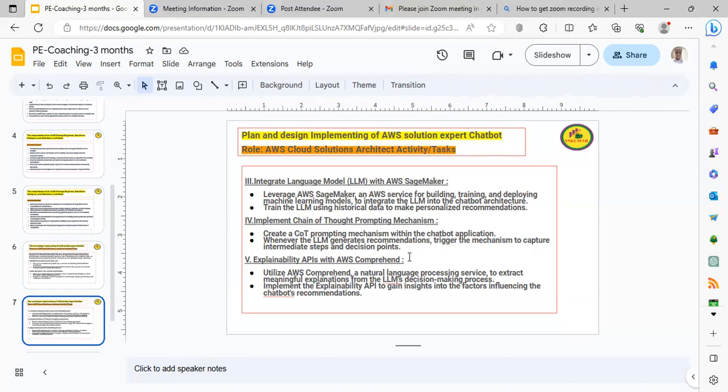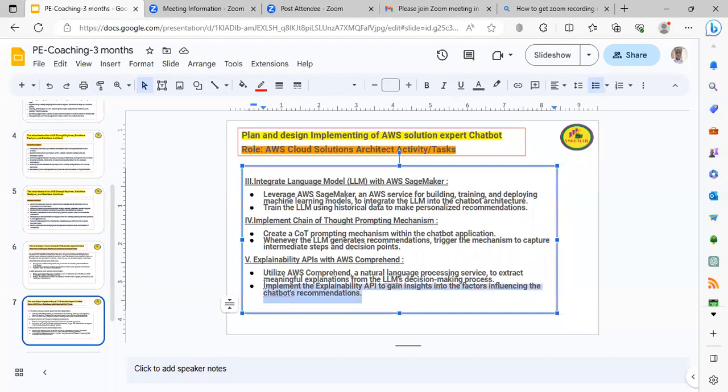Next, the fifth activity is explainability. Explainability APIs with AWS Comprehend. Comprehend is a service we saw in the beginning. Utilize AWS Comprehend, a natural language processing service, to extract meaningful explanations from the LLM's decision-making process. We have done the decision-making process in the previous activities through different services, so that is integrated with Comprehend here. And implement the explainability API to gain insights into the factors influencing the chatbot's recommendation.